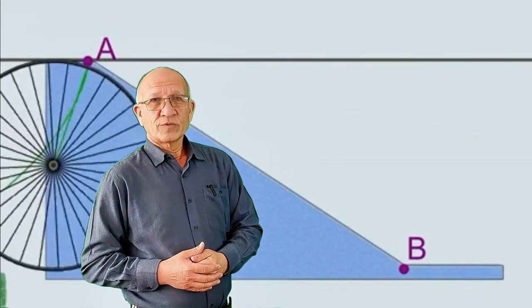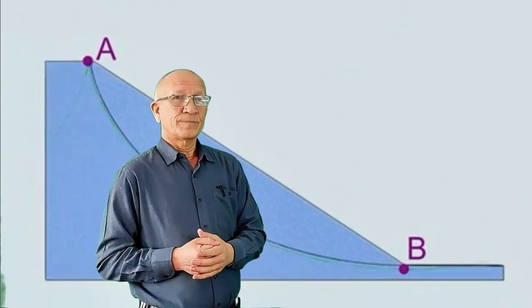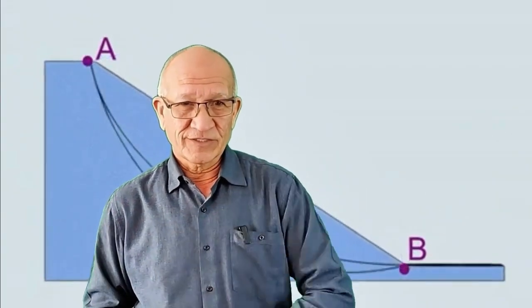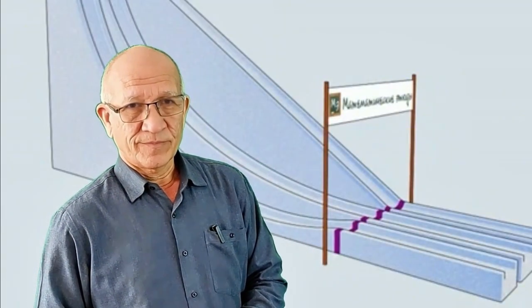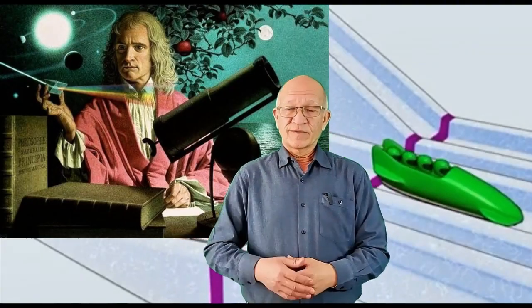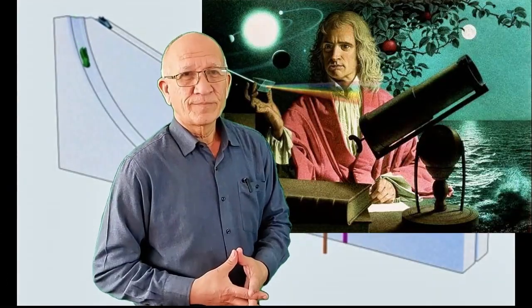Now, even more curiosity emerged. Why is it like this? This problem became so popular that it sparked competition and debate among scientists. Because of the cycloid, a new field called variational calculus was born. In other words, a single curve gave rise to an entirely new branch of mathematics. Later, this problem was completely solved and presented by Isaac Newton. The most interesting part is that Isaac Newton solved this problem in just one night after work. This is called the queen of geometry, or the beautiful curve that caused disputes among scientists.